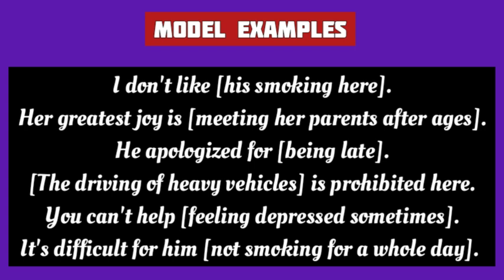In the sentence "he apologized for being late," the gerund phrase being late is used as the object of the preposition for. Now see the next example. "The driving of heavy vehicles is prohibited here." In this sentence, the gerund phrase the driving of heavy vehicles is the subject of the sentence. In this gerund phrase, the definite article the has come before the gerund driving. In the next example, "you can't help feeling depressed sometimes," the gerund phrase is feeling depressed sometimes. And this gerund phrase is the object of the verb help in this sentence.